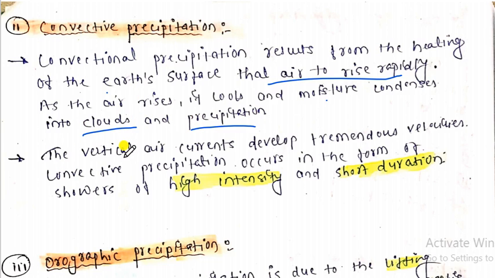So the air here travels vertically with tremendous velocity. It has a high velocity as the earth surface is heated. So convective precipitation occurs in the form of showers of high intensity and short duration.